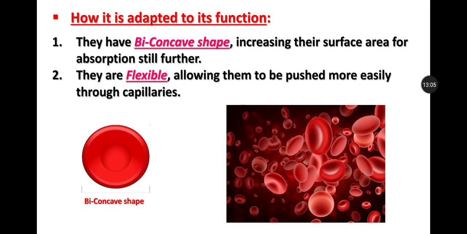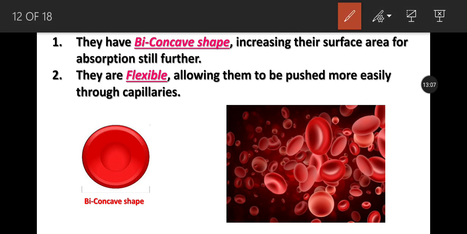Capillaries are structures which have a very minute or small diameter. Through the capillaries only one red blood cell can pass easily, so one or two. Because capillaries have a very small diameter, the red blood cells lack the nucleus, which makes them flexible, so they will be easily pushed through the capillaries.